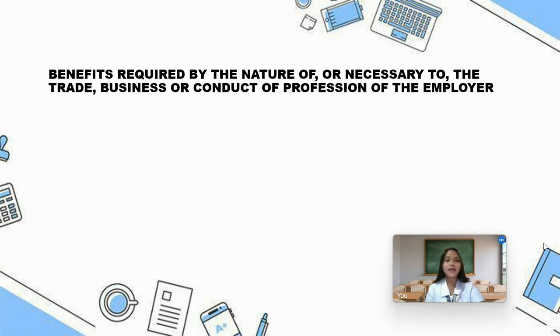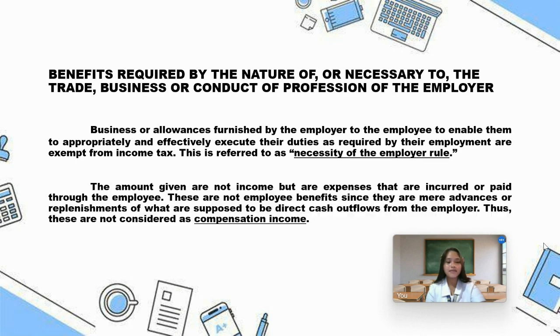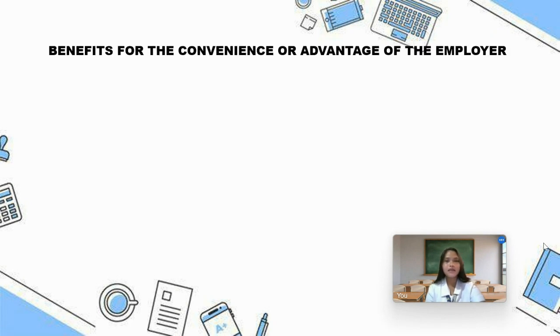Benefits required by the nature of or necessary to the trade, business, or conduct of profession of the employer. The necessity of the employer rule covers benefits and allowances that enable employees to effectively and appropriately execute their duties required by their employment. These are not employee benefits; thus, these are not considered compensation income and are therefore exempt from income taxes.